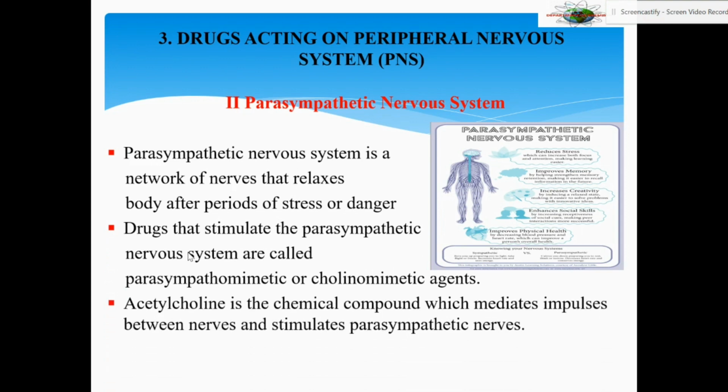Acetylcholine is the chemical compound which mediates impulses between nerves and stimulates parasympathetic nerves. It's a mediator. It is a chemical which is released in between the nerves. There is a synapse in between the neurons. This particular chemical is secreted, and it stimulates the parasympathetic nerves.